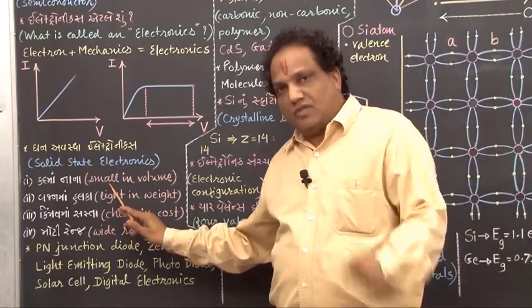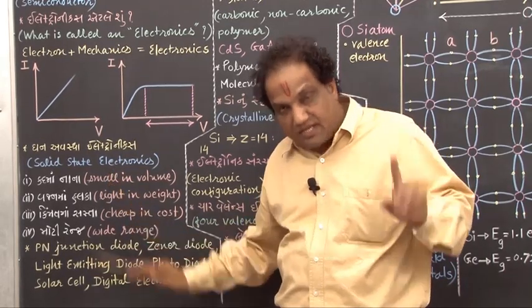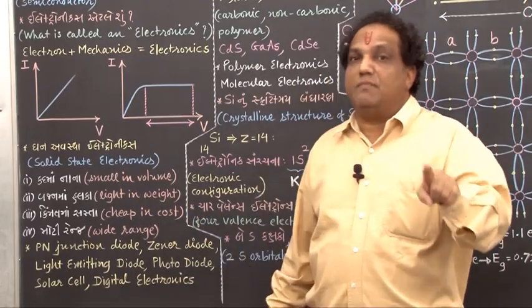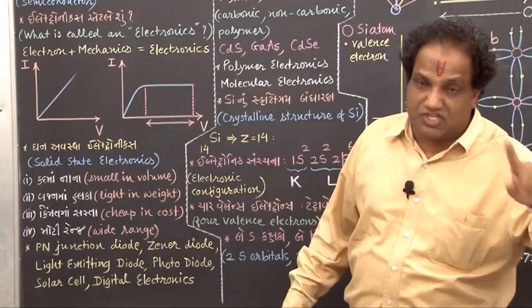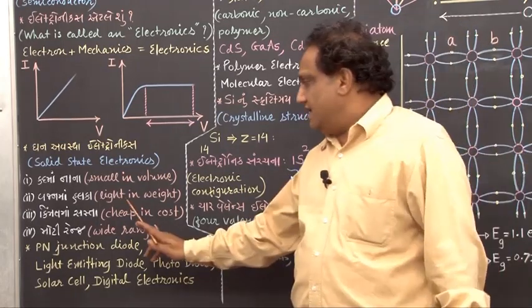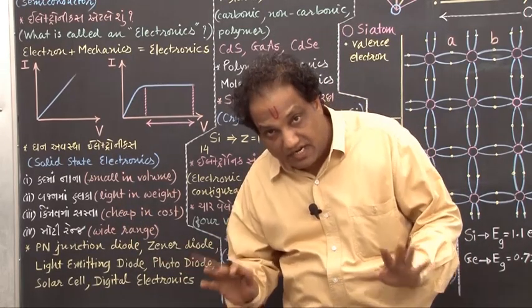First of all, the devices made from solid state electronics are quite small in volume, so they can be made easily portable. You can shift them very easily from one place to another. Secondly, they are very light in weight.